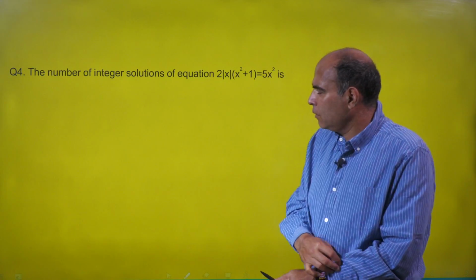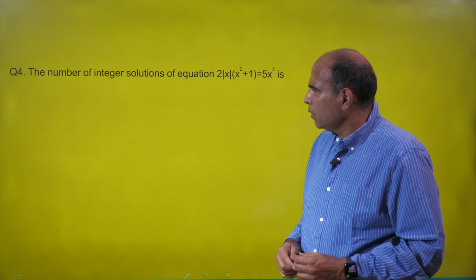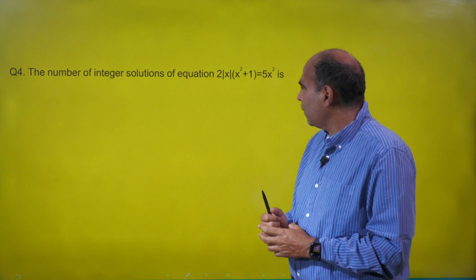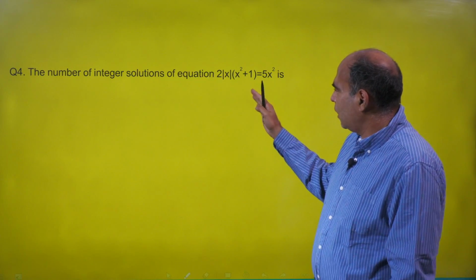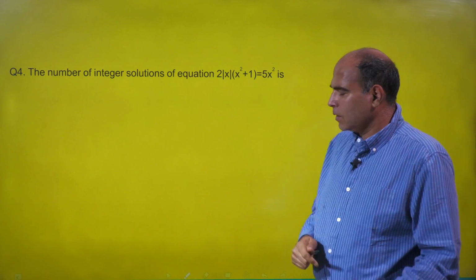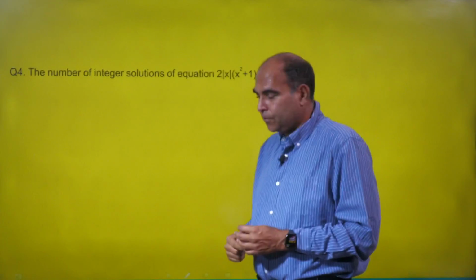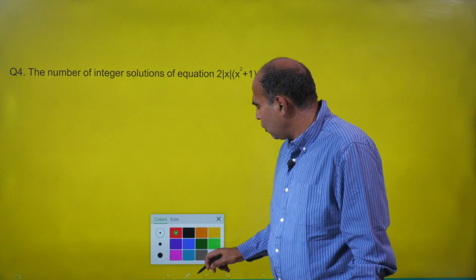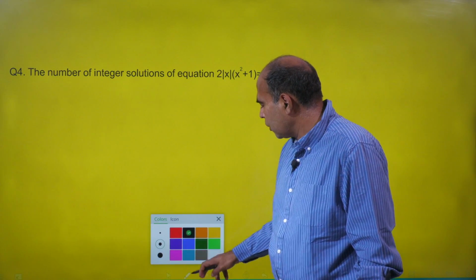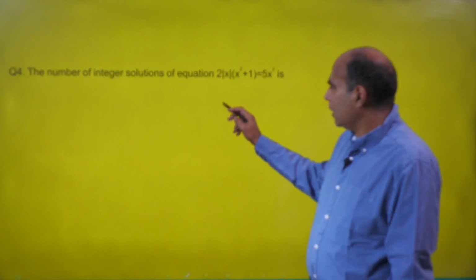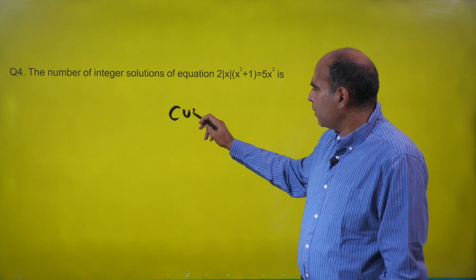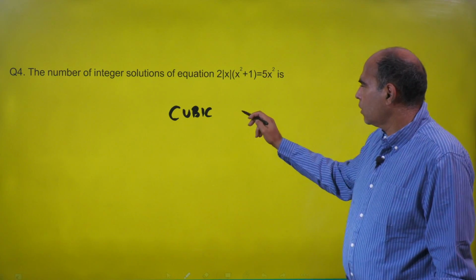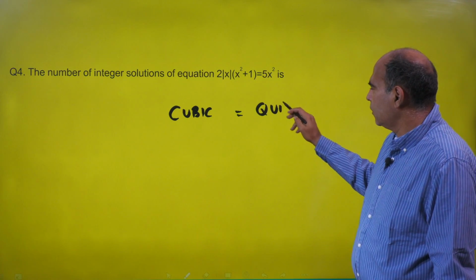So let's look at the fourth algebra question in the slot. The question says: the number of integer solutions of the equation 2 mod x into x square plus 1 is equal to 5x square is. So, number of integer solutions. When you first look at this and apply your logic to this situation, what you have to understand is that you have a cubic expression on the left hand side and a quadratic expression on the right hand side.